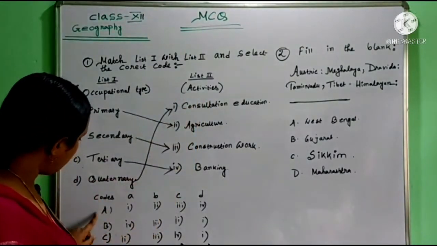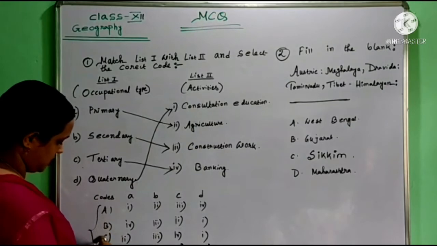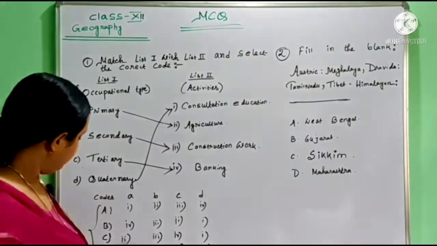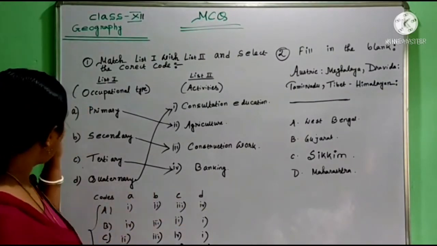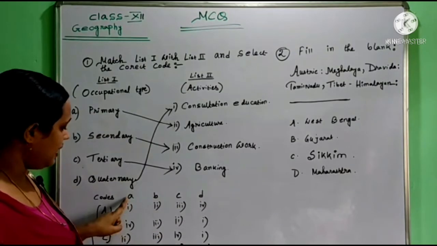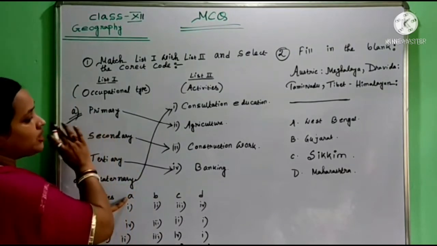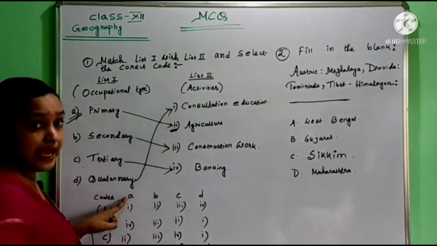Now here are some options, A, B, C, D in capital letters, and the small letters are what was matched. For example, A is primary. A is matched with what? 2, agriculture.